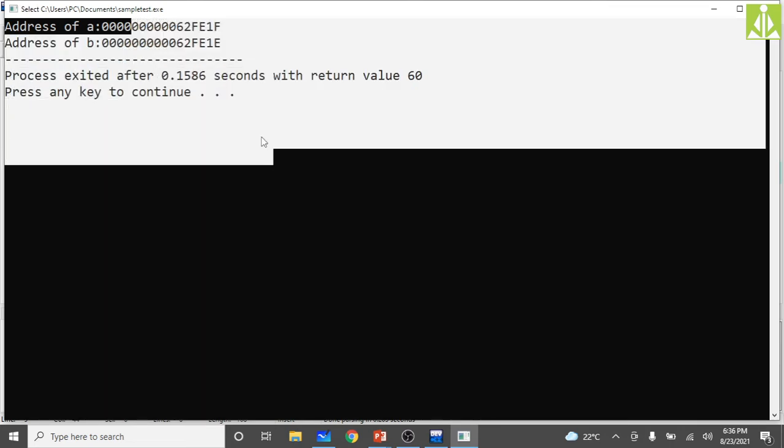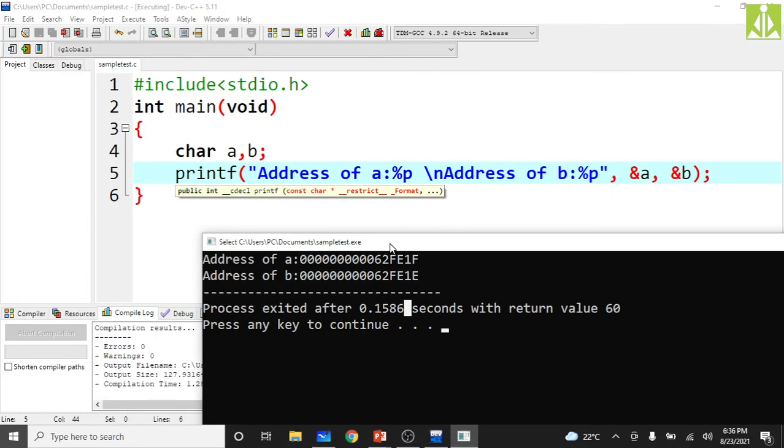As you can see, we are getting the address in some hexadecimal format, something like FE1F, FE1E. These two are nothing but the addresses. When we discussed the concept, we gave addresses like 1001, 1002, 1003 because it is easy for our understanding. But in reality, your computer memory location's address is going to be a hexadecimal value, and if you print the address, you will see something like 62FE1F, 62FE1E. Hopefully you understood.